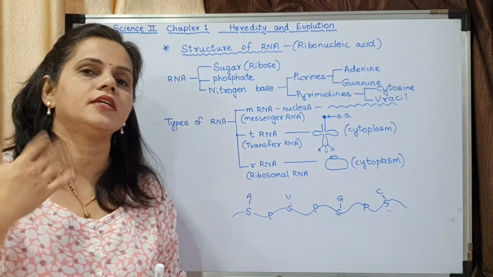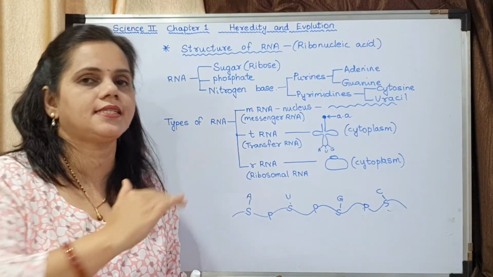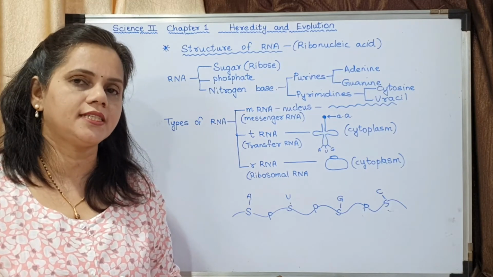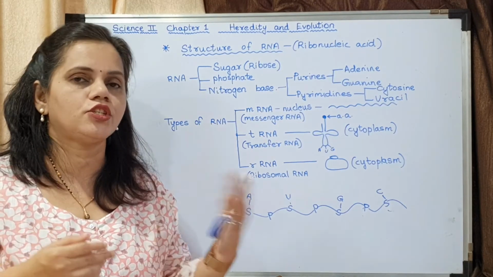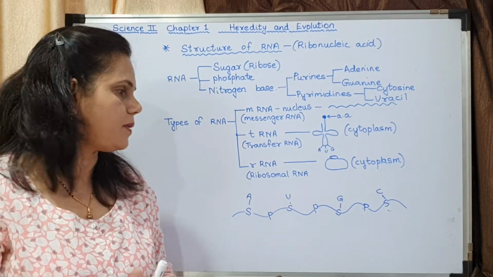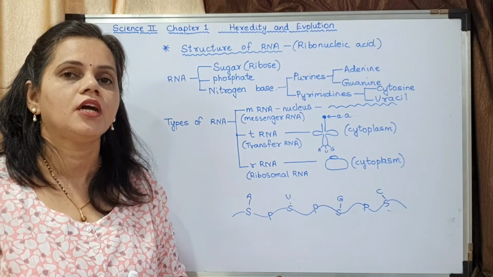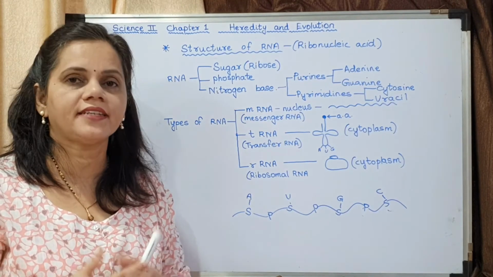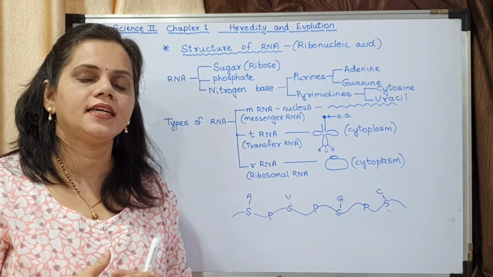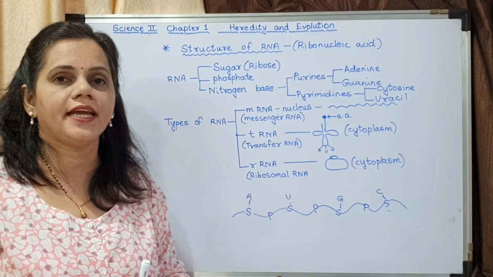Now what are the functions of mRNA? mRNA is formed in the nucleus from the DNA, and it carries the information for protein synthesis from the nucleus to the cytoplasm. Okay, so why does it have to be carried to the cytoplasm? Because rRNA is responsible for synthesis of proteins. rRNA is the factory. So as rRNA is the factory, to the factory the message has to be taken.